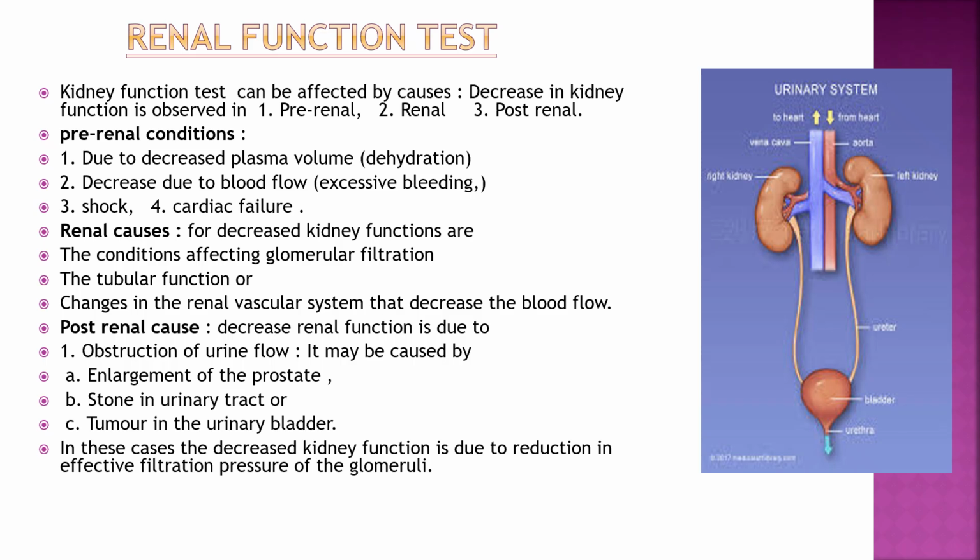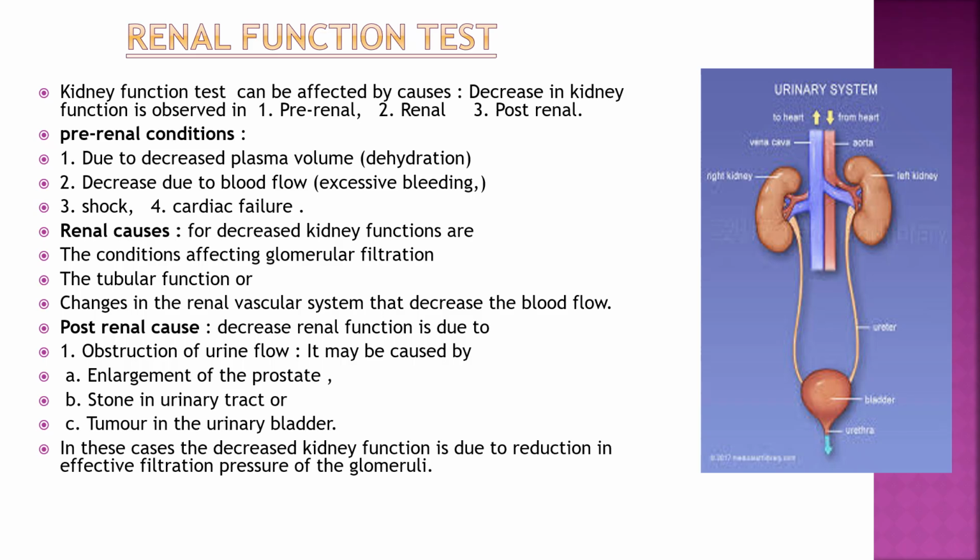So pre-renal condition means it can be dehydration, or severe bleeding or shock or cardiac failure or pregnancy. So in that you can see altered renal function. Then in that you will see blood urea nitrogen or creatinine are normal. Then renal causes may be because of changes in renal anatomy and physiology, that is it can be nephritis, glomerulonephritis, nephrotic syndrome, pyelonephritis, urinary tract infection. So in that renal functions are altered, that is urea and creatinine are increased.